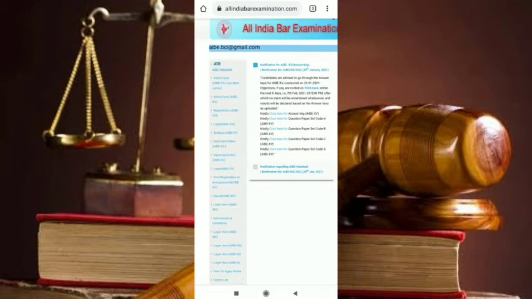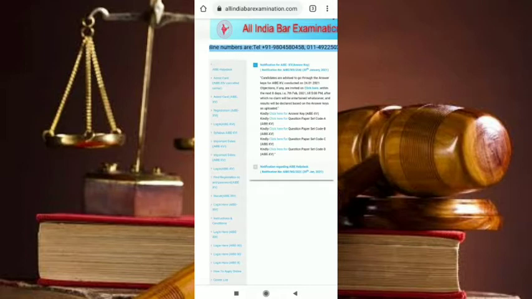It is also mentioned that for the SC/ST candidates the passing marks is 35% of the total number of questions selected by the AIBE exam, and 40% for the general and OBC candidates. That means if we expect that out of 100 questions, 3 or 4 questions will be wrong, in that case the marks would be taken out of 96 questions.